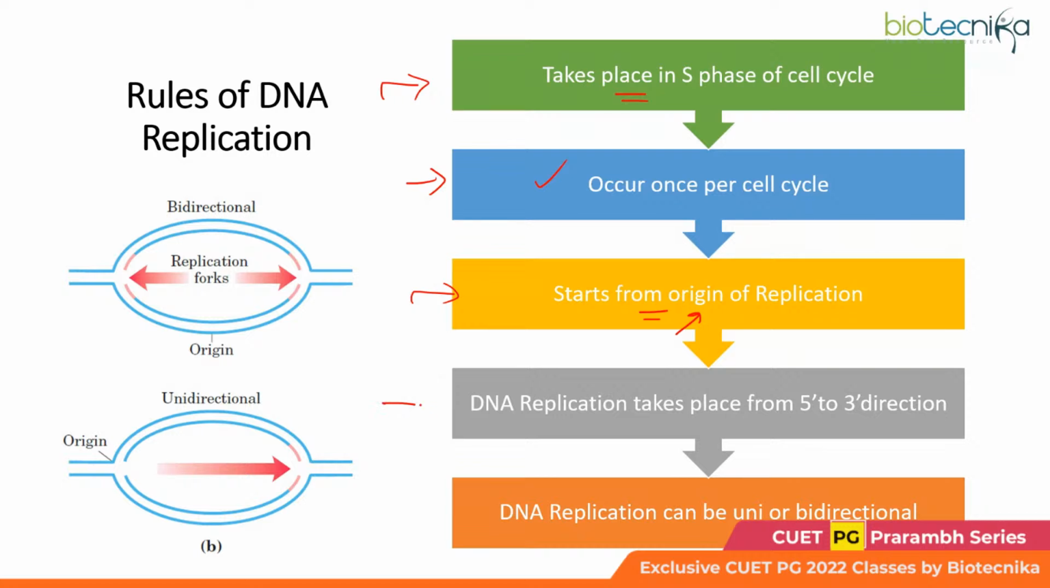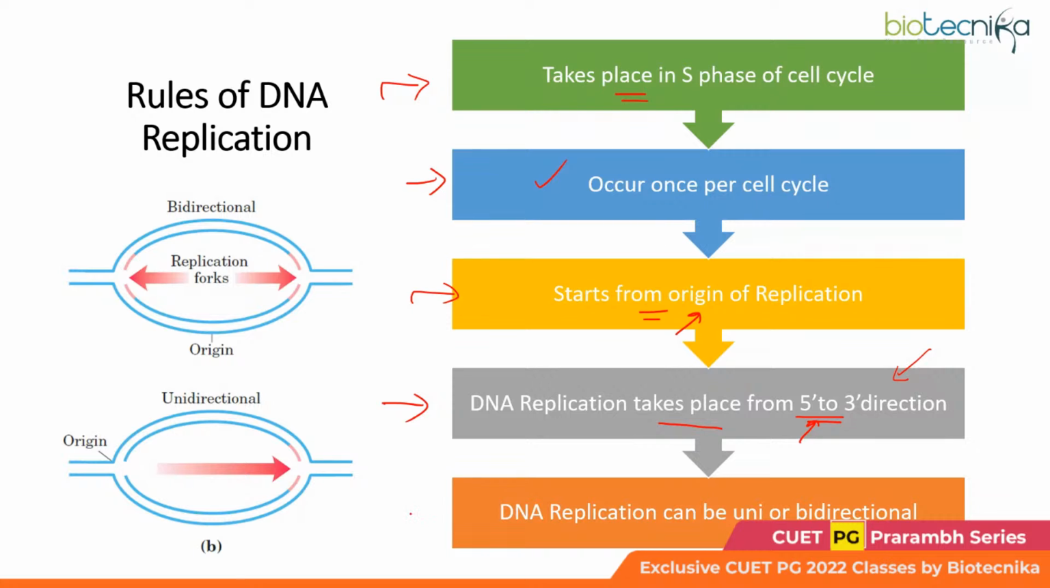Now, this is the most important rule which I am going to read here. DNA replication takes place in 5' to 3' direction. So, you need to note this down. No matter in whatever form they ask you this question, you have to abide by this rule that DNA replication always takes place in 5' to 3'. This is because the DNA polymerase enzyme polymerizes in 5' to 3' direction.